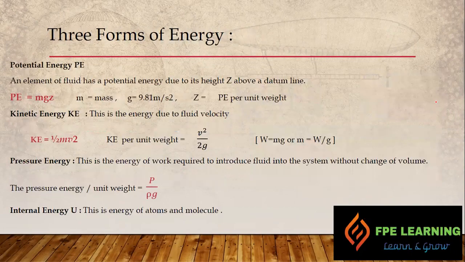Now we have to derive Bernoulli's equation. Before derivation, we have to discuss the various forms of energy which are taken into Bernoulli's equation. We have three forms of energy: potential energy, kinetic energy and pressure head, which is pressure energy, right? And we know this from basic science. Potential energy equals mass times gravity times height. Kinetic energy equals half the mass of the substance times velocity squared, and the pressure energy equals pressure over density times gravity, right? Means pressure energy per unit weight. We'll discuss all of those in the derivation.